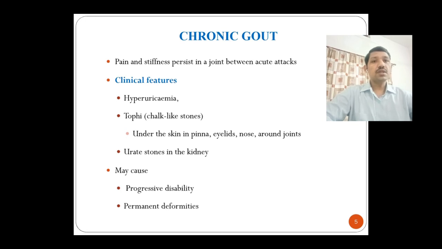The clinical features of chronic gout are similar, that is hyperuricemia. Tophi means chalk-like stones under the skin in the pinna, eyelids, nose and around the joints. Sometimes urate stones are formed in the kidneys that may cause progressive disability and permanent deformities in the joints. This is all about chronic gout.